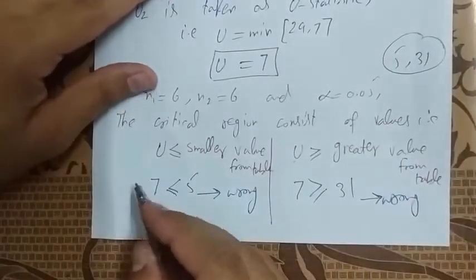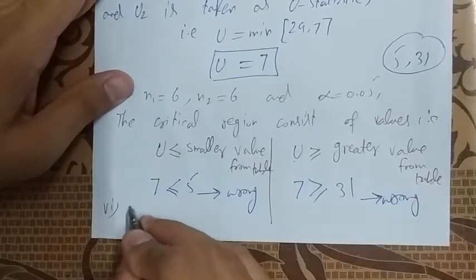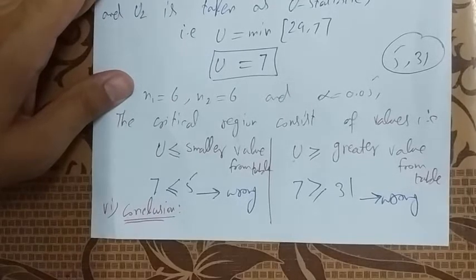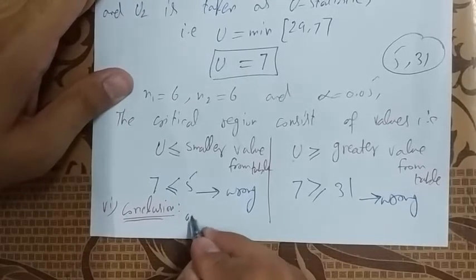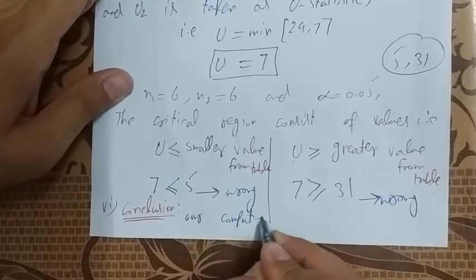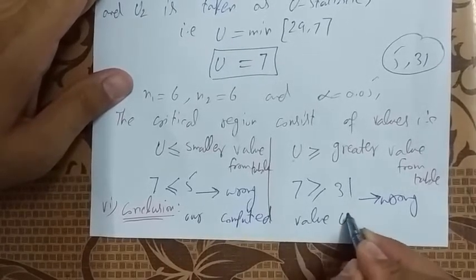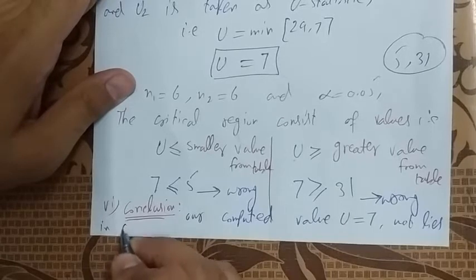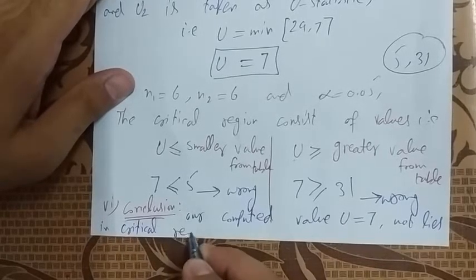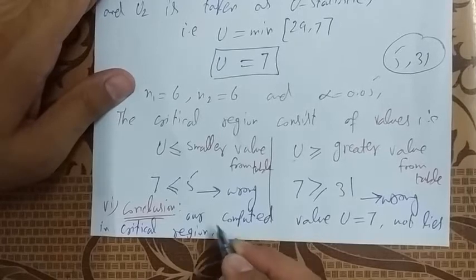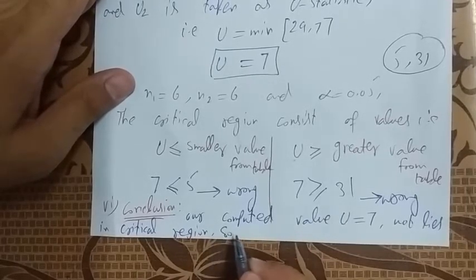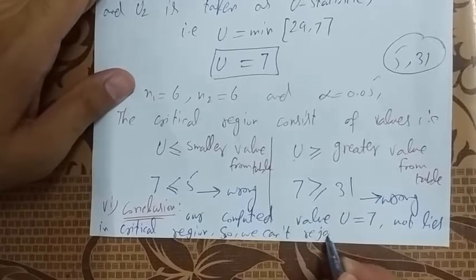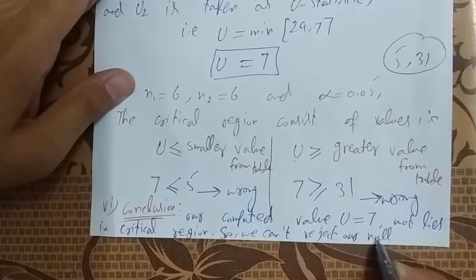So in the sixth step, which is the conclusion, students, our computed value U is equal to 7, which does not lie in the critical region, so we cannot reject our null hypothesis.